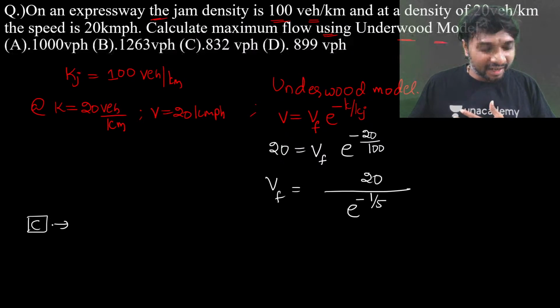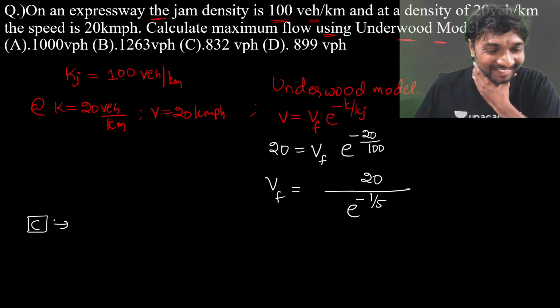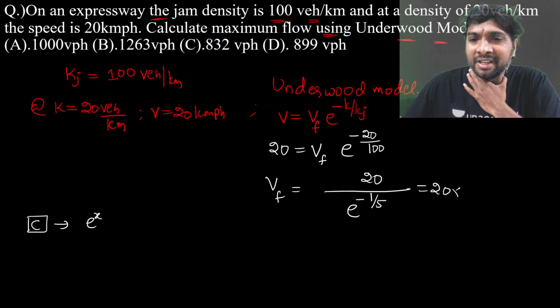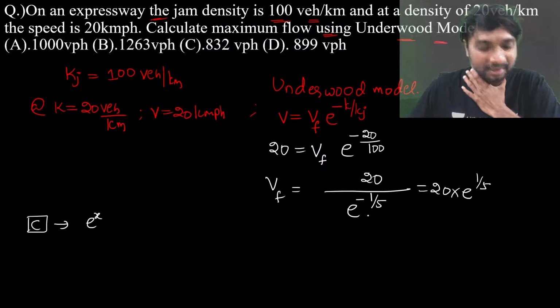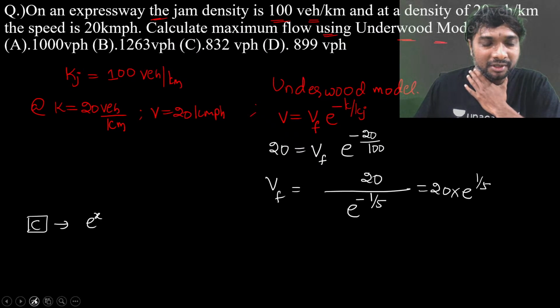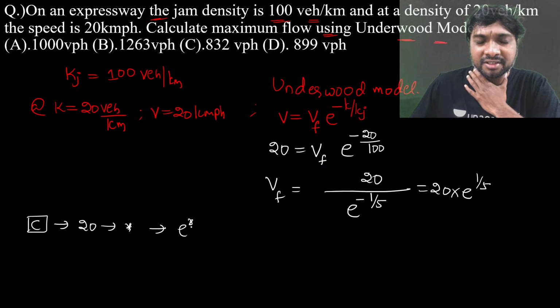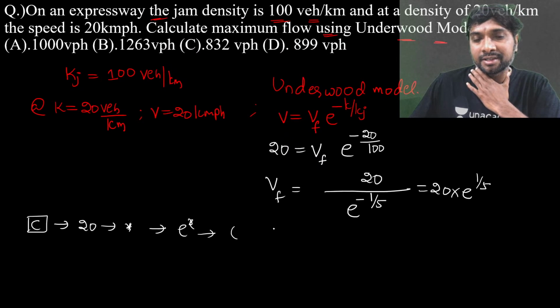Like that. So tell me, clear all. After clear all, what we need to do? Which symbol we have to use now? The e power x symbol is there, na? Or you can also write it as 20 into e power 1 by 5. Yes, 20 into e power 1 by 5, right? If you just observe, this way you try to simplify it. After simplifying this, what can you write? 20, then the multiplication symbol, then e power x, then open a bracket.